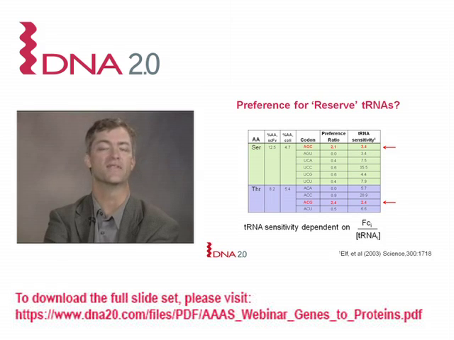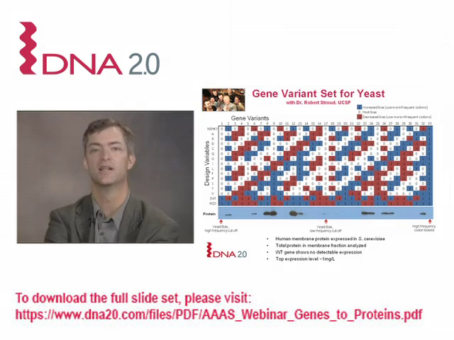And what we find in our data set is that the best genes prefer codons that are decoded by tRNAs that are least sensitive to becoming uncharged under stressed conditions. So perhaps these tRNAs are more likely to remain highly charged under the stresses of heterologous overexpression.